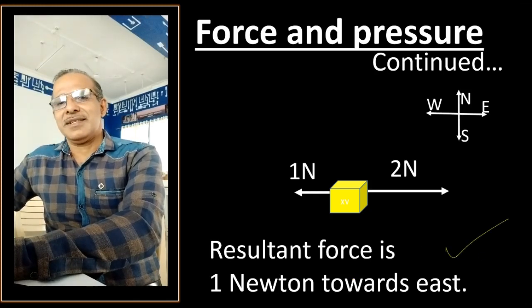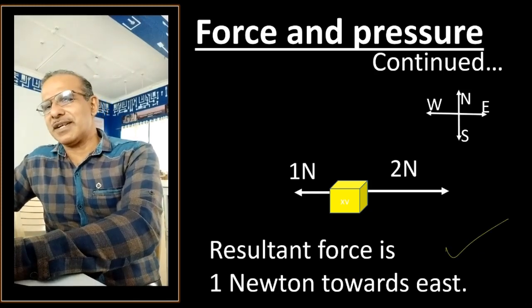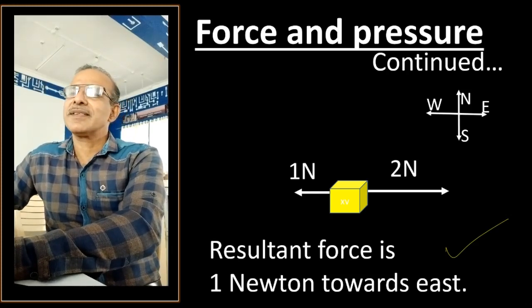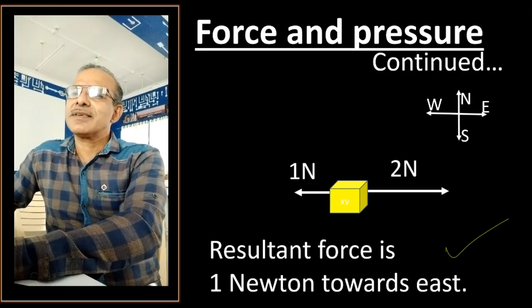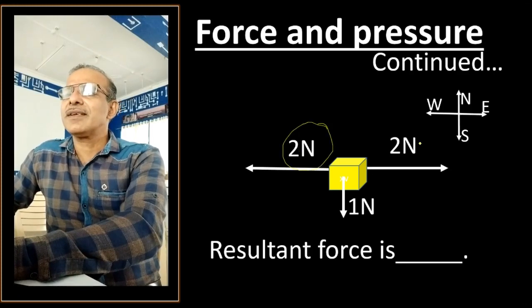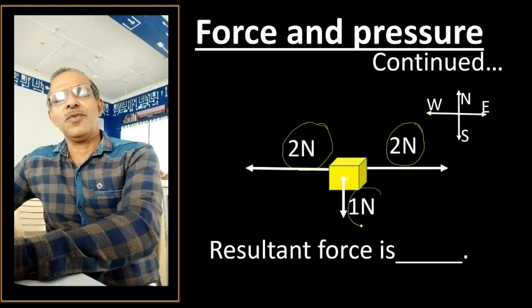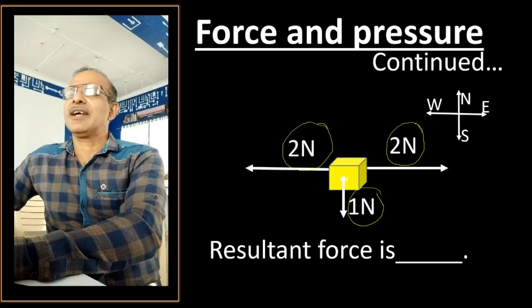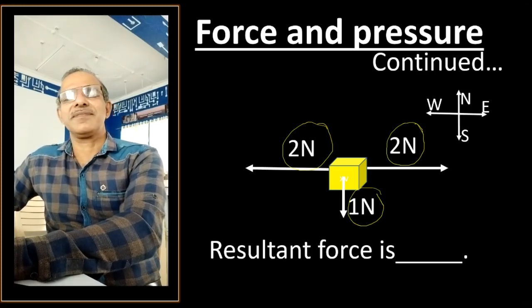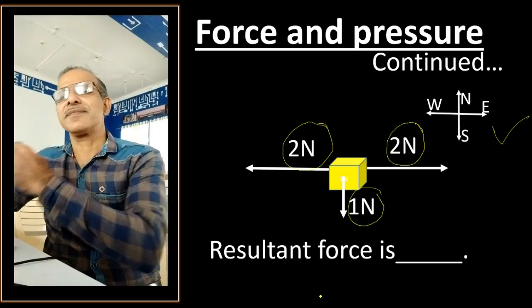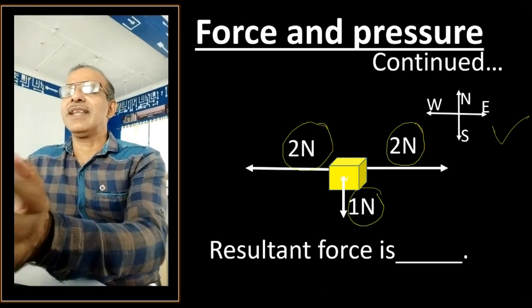Suppose 3 forces are applied on the same object. Now look at this. 2 Newton of force in either direction, but there is one more force here, 1 Newton, which is downward, towards south. Now tell me, what is the resultant force? Let us analyze this.